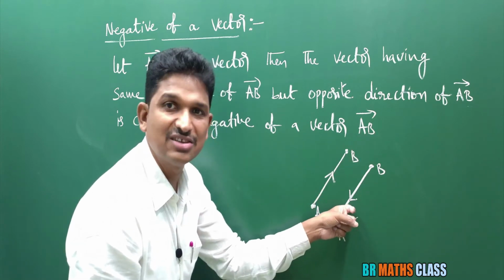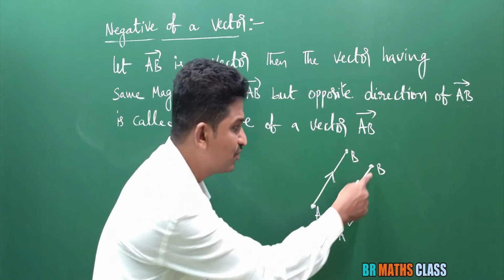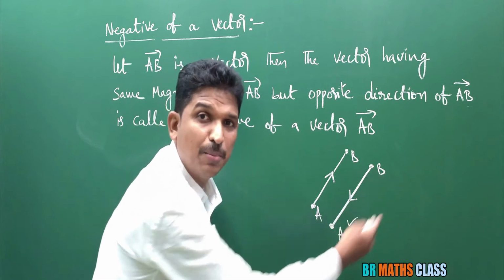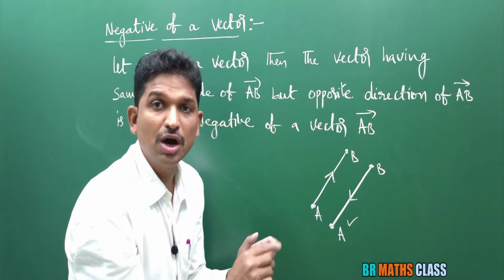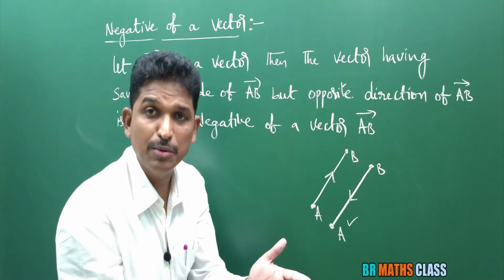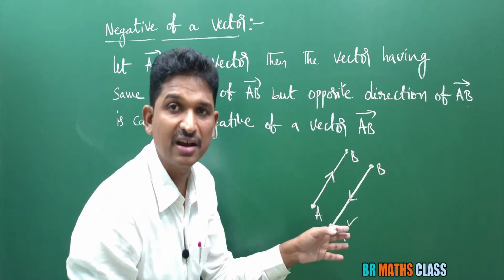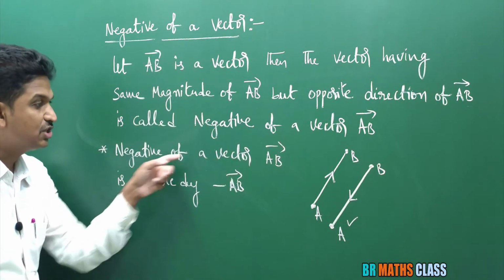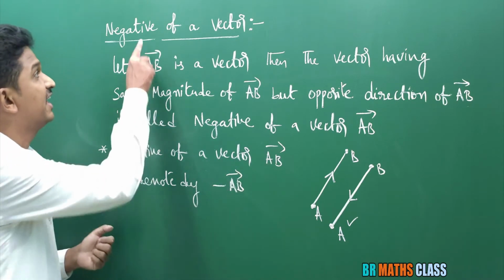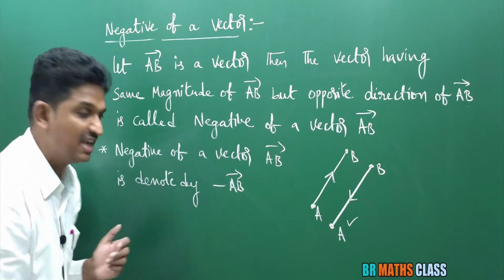So this is the vector having same magnitude of AB bar but opposite direction of AB bar. What is this vector's name? It is from B to A, so this vector is BA bar. So BA bar is the negative of a vector AB bar. Try to understand: negative of a vector AB bar is BA bar. Negative of a vector AB bar is denoted by minus AB bar.